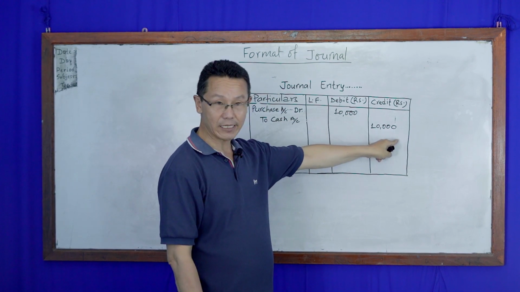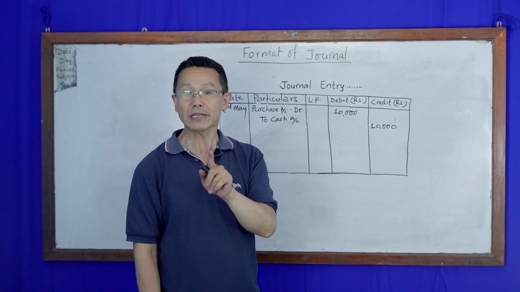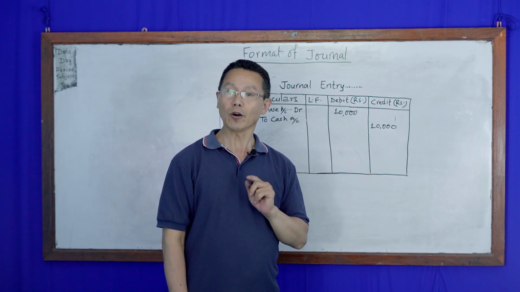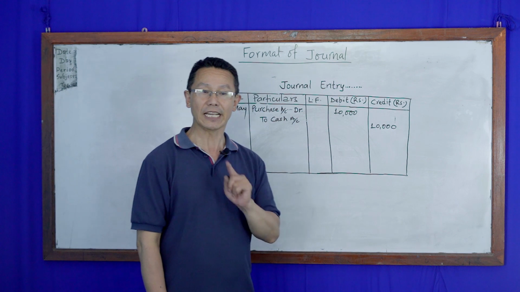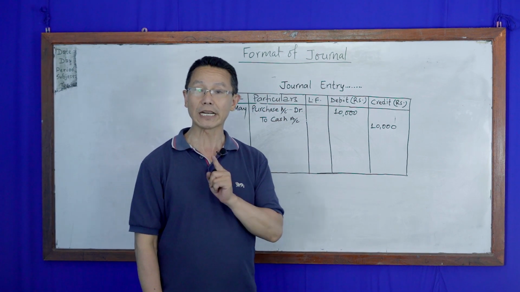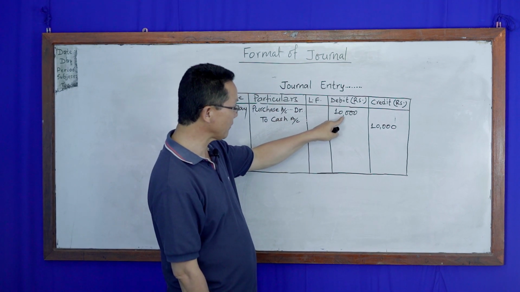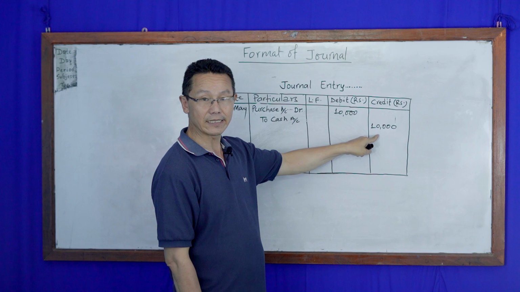Now the fourth column is debit amount, and we write here debit amount 10,000 and credit amount also 10,000. Debit must be equal to credit. This is the universal rule of account. Don't forget, my dear student, debit must be equal to credit. Therefore here also 10,000 is debited and 10,000 is credited.